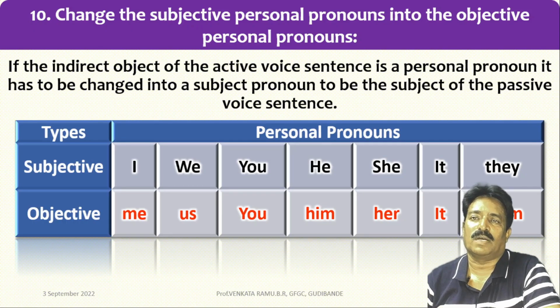Let's look at the chart I have given here. You can see subjective personal pronouns I, we, you, he, she, it, they, and they can be changed respectively into objective personal pronouns as me, us, you, him, her, it, them.